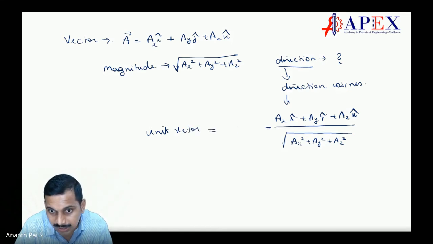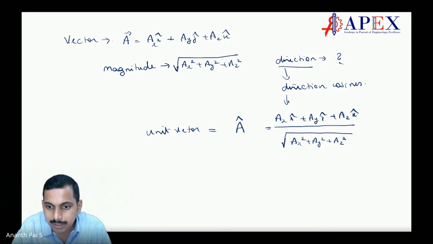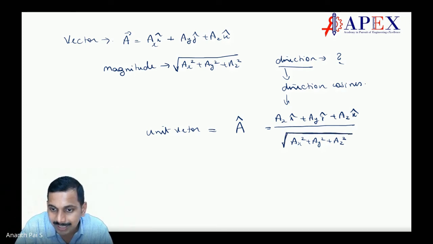Unit vector is represented by a cap, and this a cap refers to the direction.